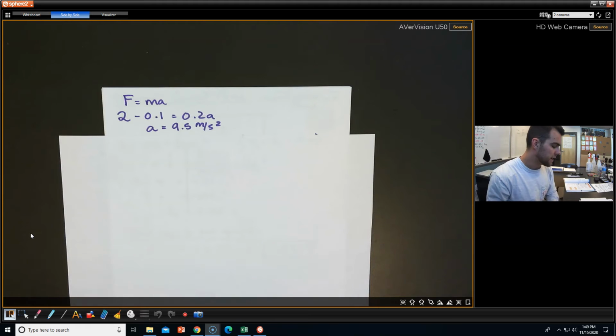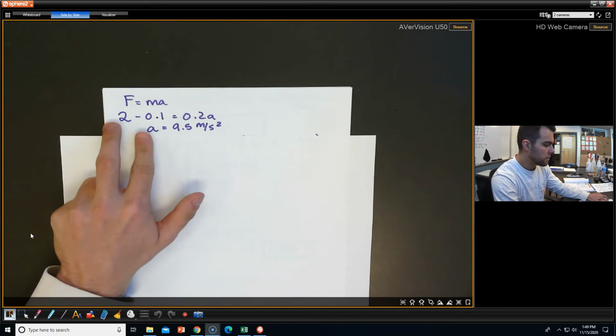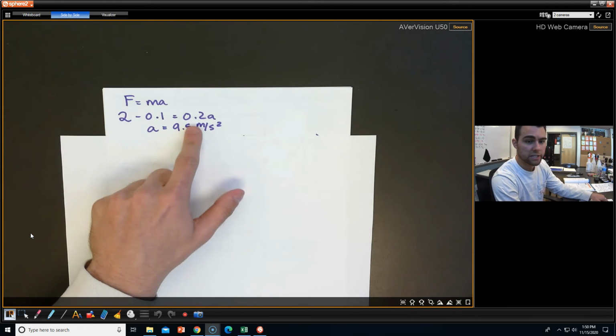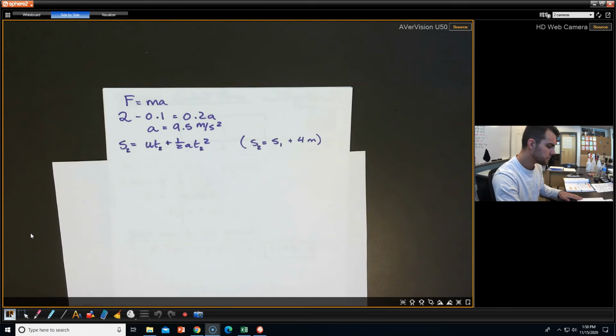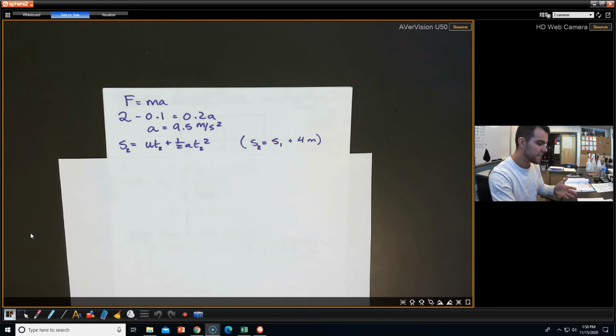We take both of those forces, and it's going to be a positive 2 this time because it's helping the acceleration. When we subtract those, the mass didn't change, and we find the overall acceleration is 9.5 meters per second squared. Now we can find that second displacement.